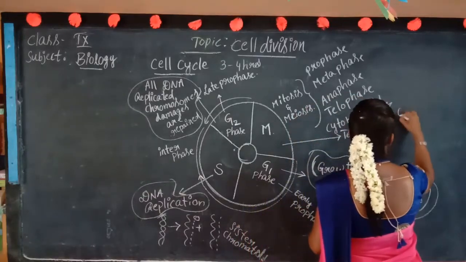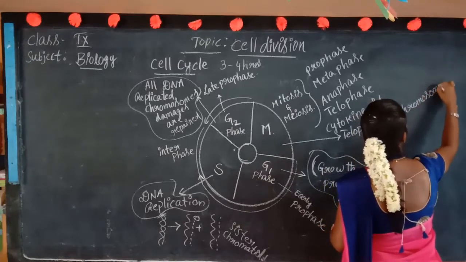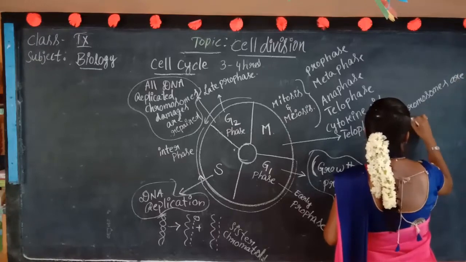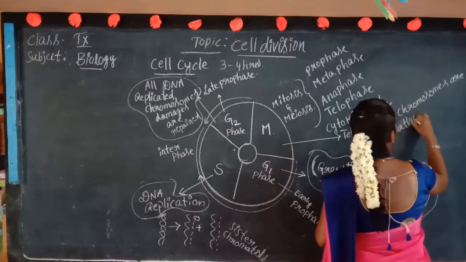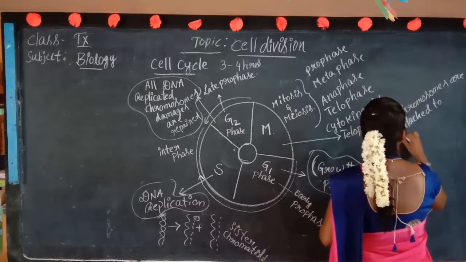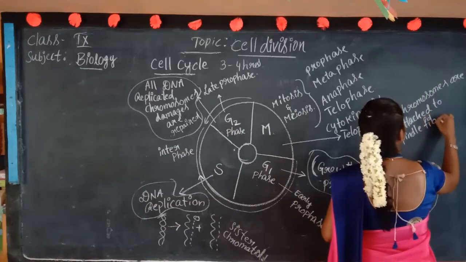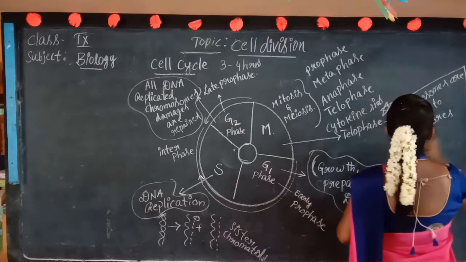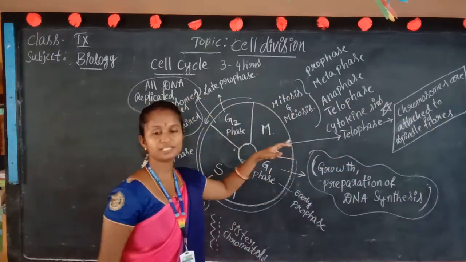In the telophase, check the chromosomes are attached to spindle fibers. This is one of the checkpoints near the telophase stage.